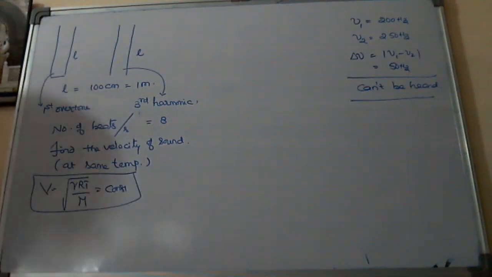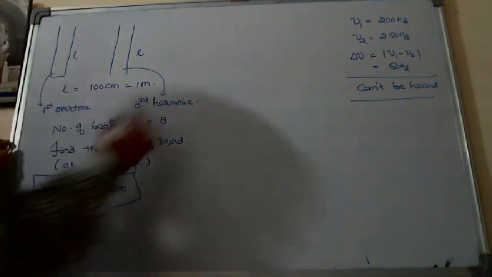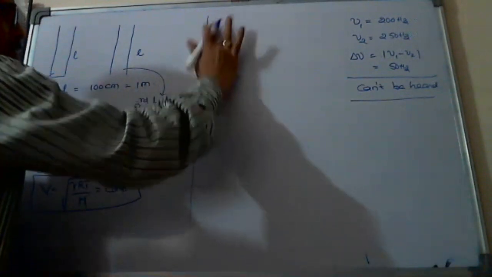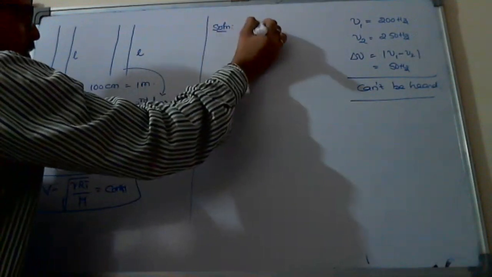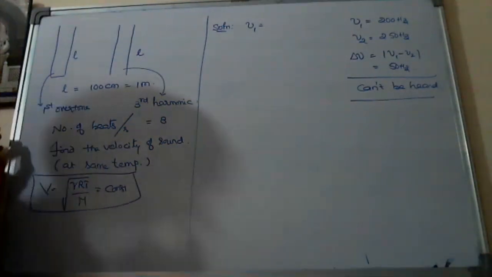So we have to understand that the velocity of sound in both is the same. Solution, if we start: what will be the frequency of the first closed pipe in the first overtone? 5V by 4L.